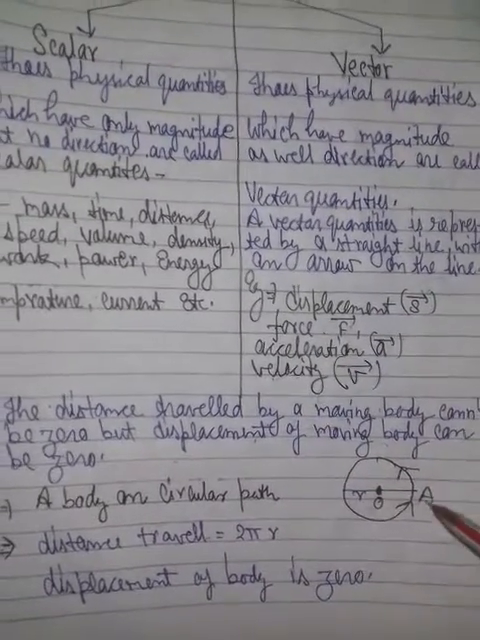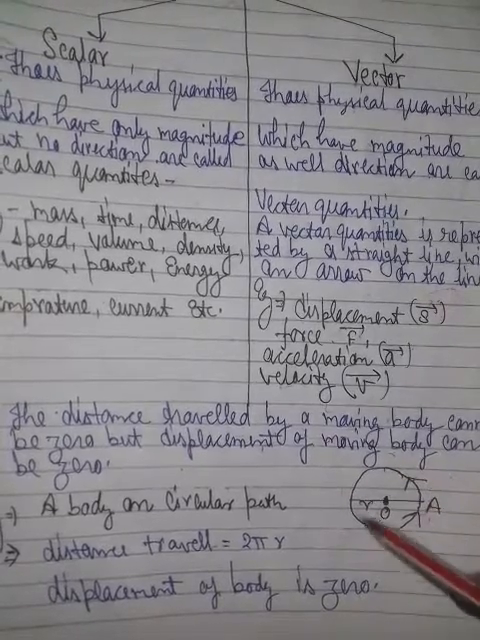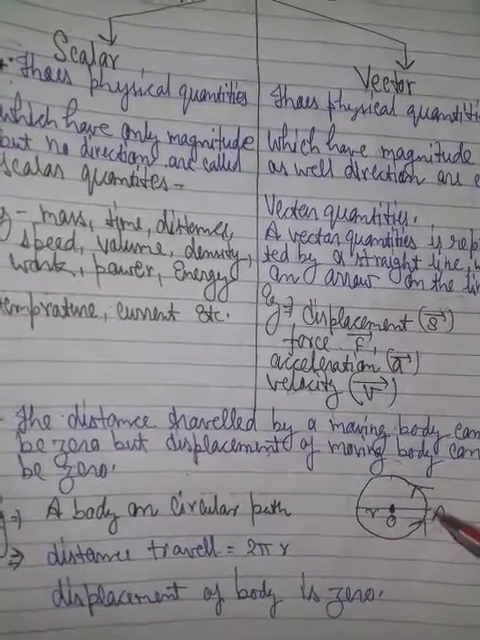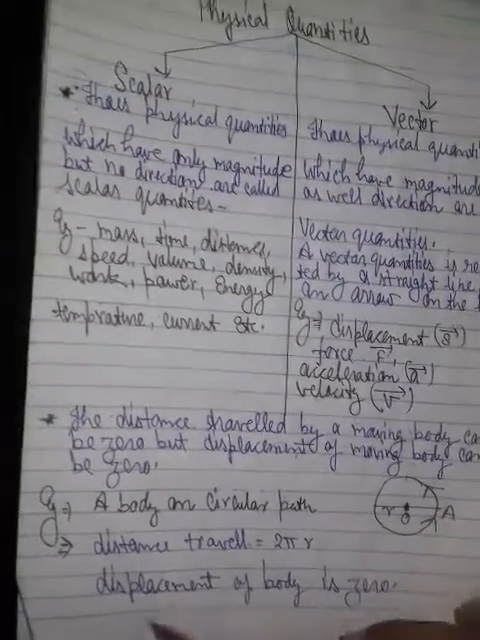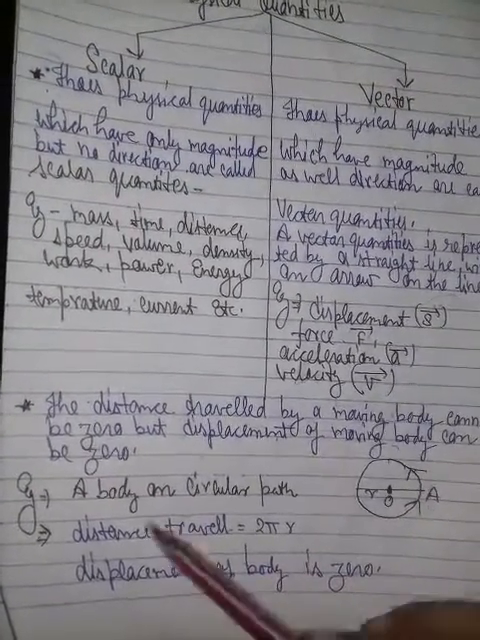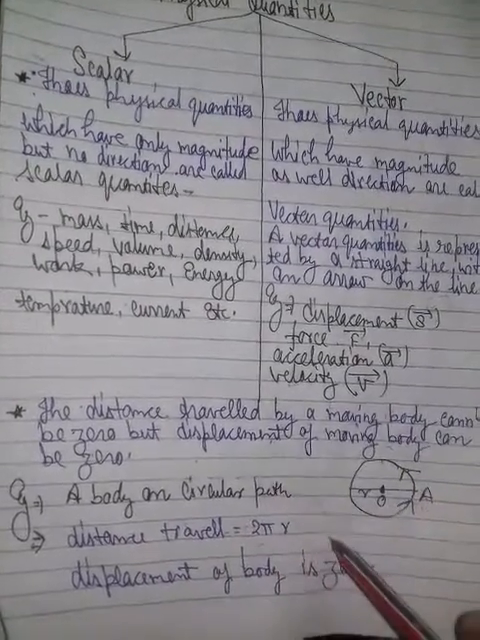For example, in a circular track, a body goes round and reaches the same position, so the displacement of the body is zero, but the distance traveled is equal to the circumference of the circle, that is 2 pi r.